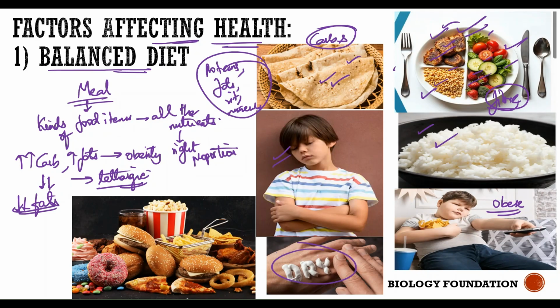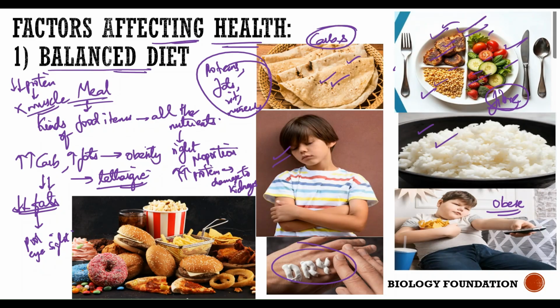Your skin looks very dry, you look very thin. If the fat content is low, then there would be dry skin, and people look very thin because of low fat. And even weak eyesight, poor eyesight. What about proteins? If you take more protein, then what happens? It causes damage to the kidneys. If you take very little protein, what will happen? Your muscle won't build, no proper muscle formation, no proper body building.